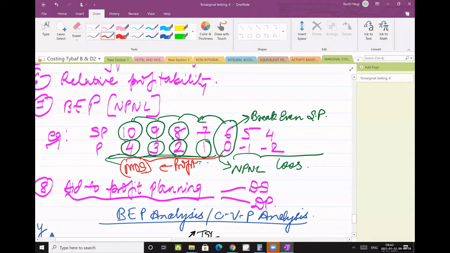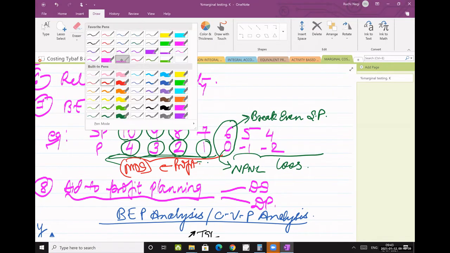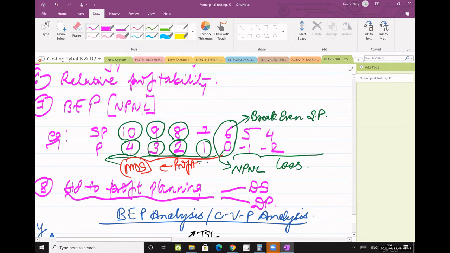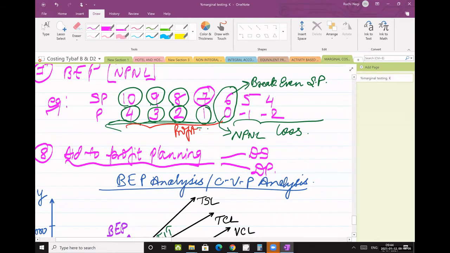So my business is safe if my selling price is ranging between 7 and 10. Don't forget that. My business is safe if my selling price is ranging between 7 to 10 rupees: 7 rupees, 8 rupees, 9 rupees, 10 rupees. This is safe. And anything that you sell below BEP is what? It is loss.